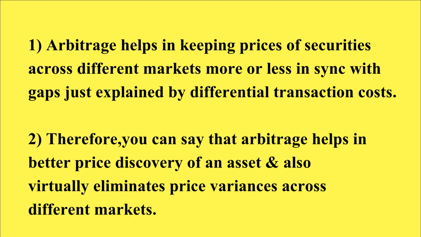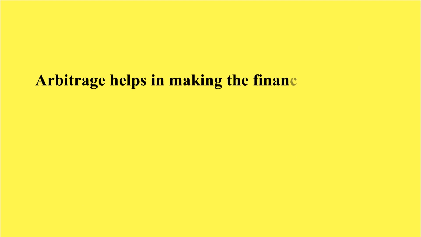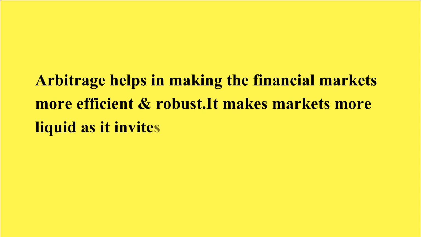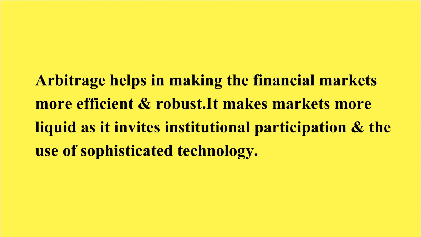Let's look at some of the benefits offered by arbitrage. Arbitrage helps in keeping prices of securities across different markets more or less in sync, with gaps just explained by differential transaction costs. Therefore, you can say that arbitrage helps in better price discovery of an asset and also virtually eliminates price variances across different markets. Arbitrage helps in making the financial markets more efficient and robust. It makes markets more liquid as it invites institutional participation and the use of sophisticated technology.